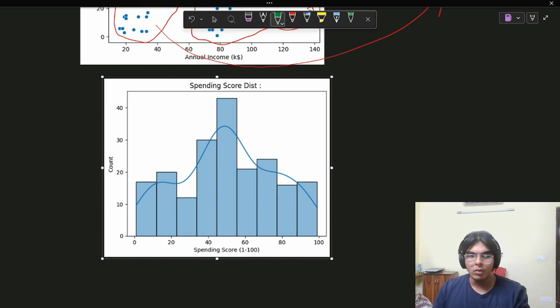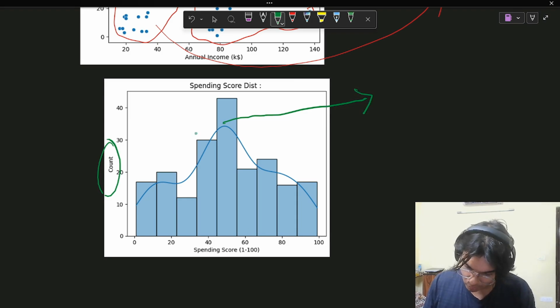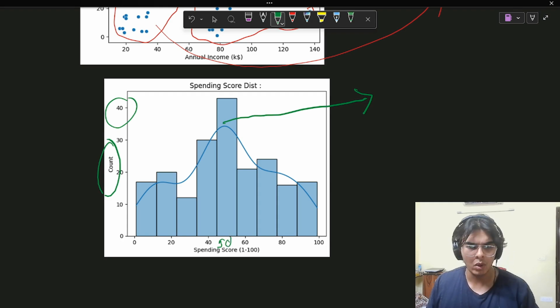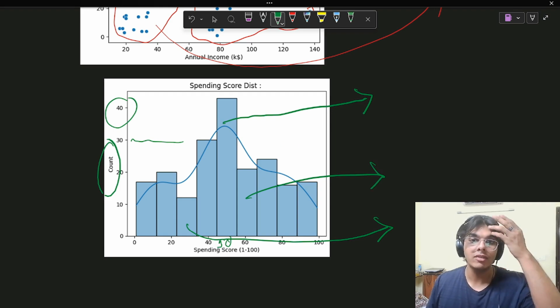So, what do we observe in this? This is the spending score of various customers, and this is the count on the y-axis right there. Now, look at this very carefully. This bar right here represents a very high value, right? It means that about 40 customers, or more than 40 customers, have this 50 spending score. Okay, that's fine. But do we see any other value close to this 40? No. The other biggest value is straight at 30. So this is like the largest value. And this value is the lowest. Okay, this is maybe the average. So there is a massive difference in the distribution of the spending score values.